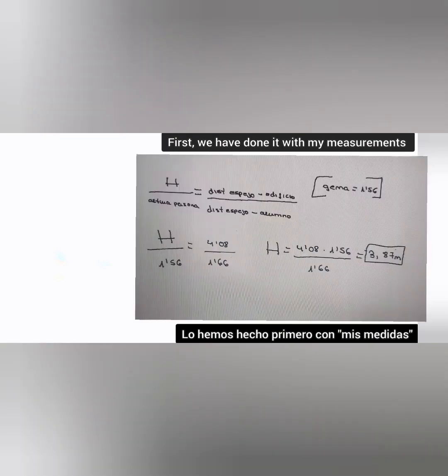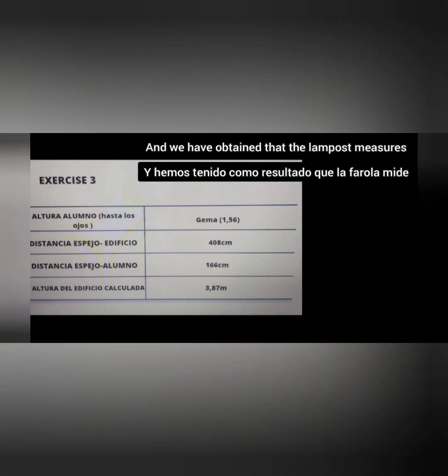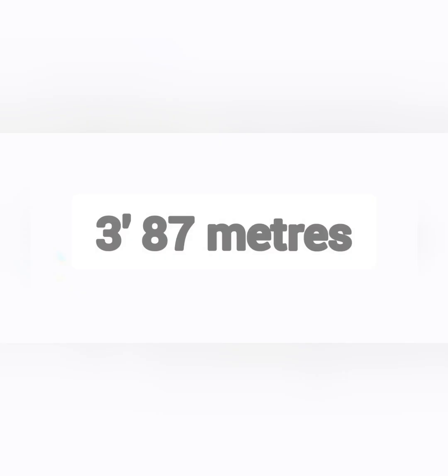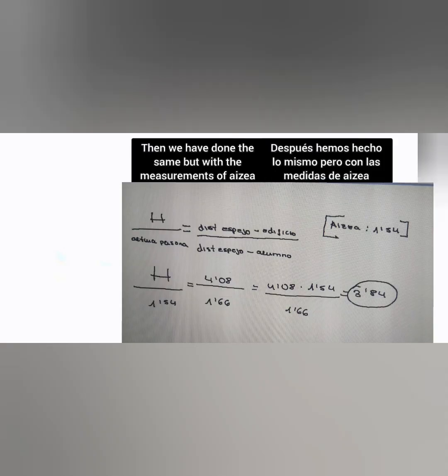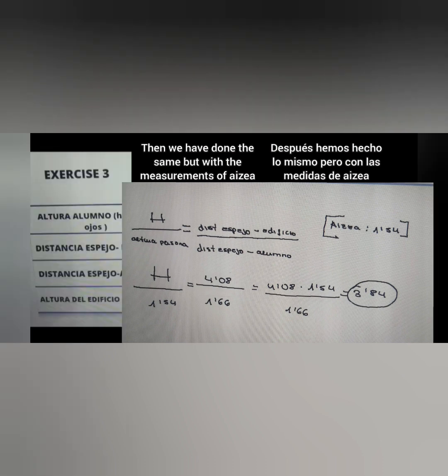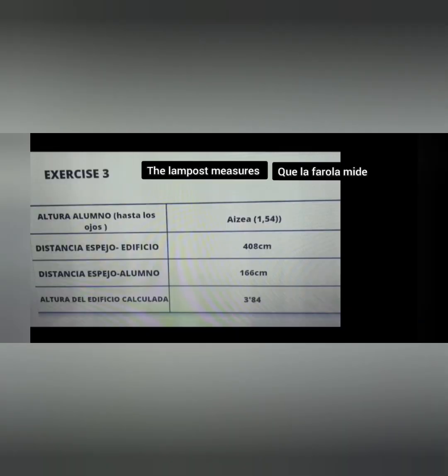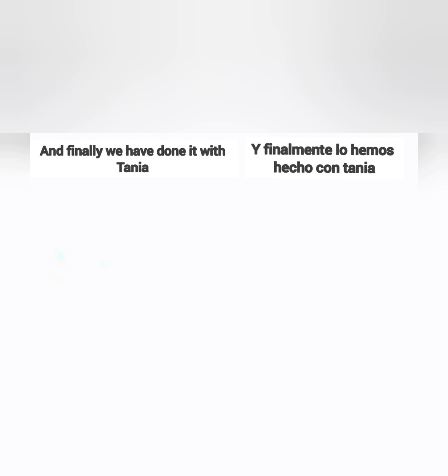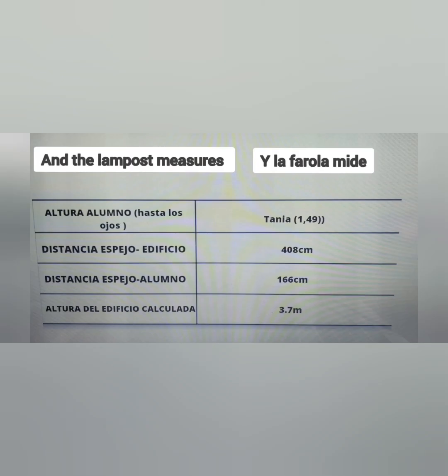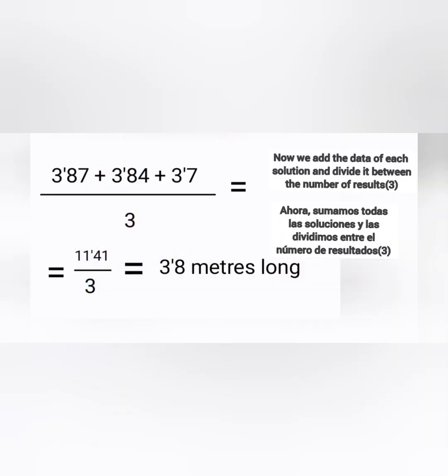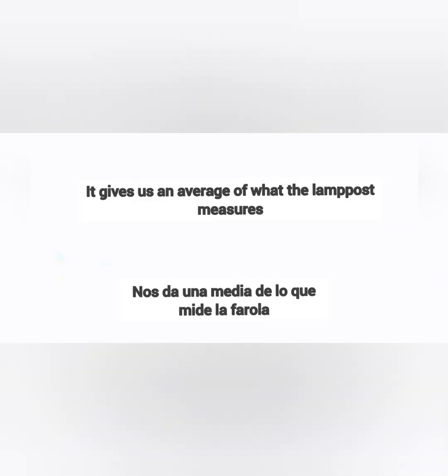First, we have done it with my measurements, and we have obtained that the lamppost measures 3.87 meters. Then we have done the same with the measurements of Isaiah, and we have obtained that the lamppost measures 3.84 meters. And finally, we have done it with Tanya, and the lamppost measures 3.7 meters. We now add the data of each result and divide it by the number of results, which is 3. It gives us an average of what the lamppost measures, which is 3.8 meters high.